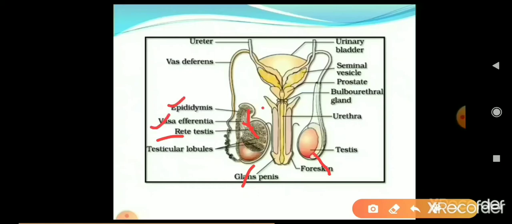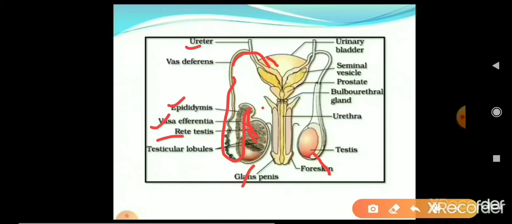and the epididymis opens into a broad duct that is known as the vas deferens. See the sequence: testis, rete testis, vasa efferentia, epididymis, and then vas deferens. This vas deferens goes to the urinary bladder, and the urinary bladder is common to both the urinogenital system, meaning the urinary system and or the genital system.